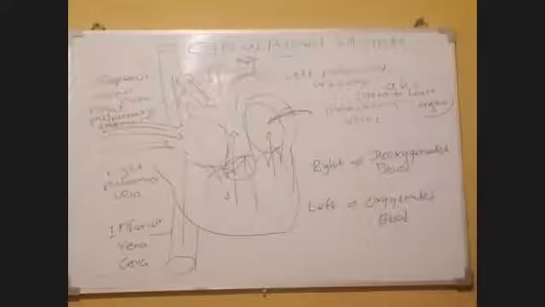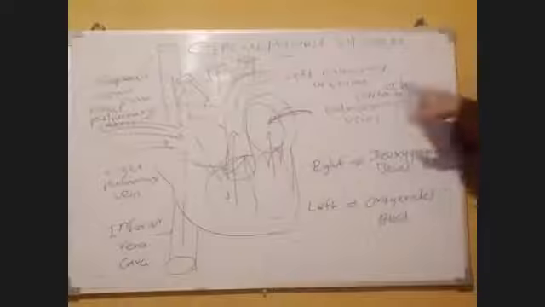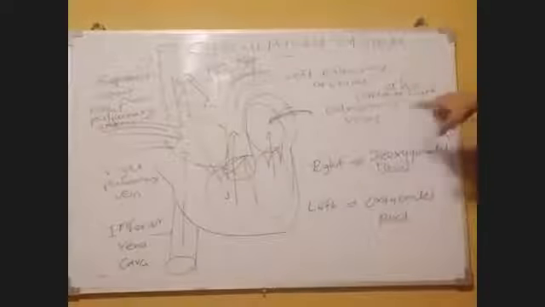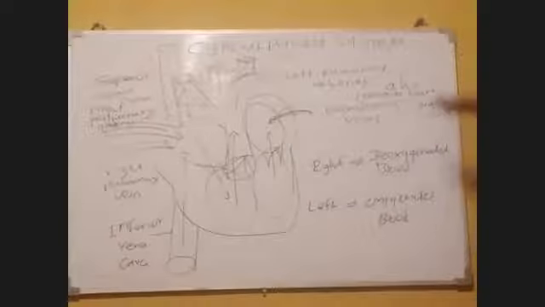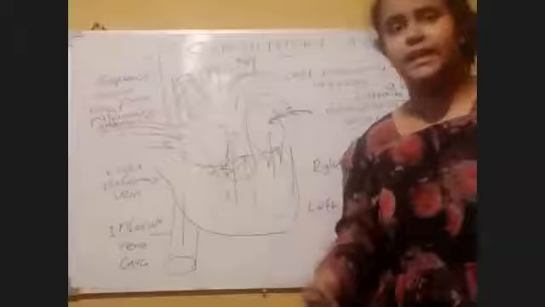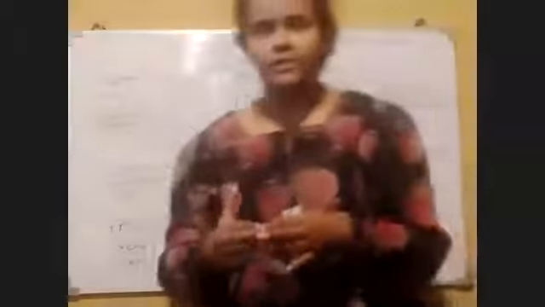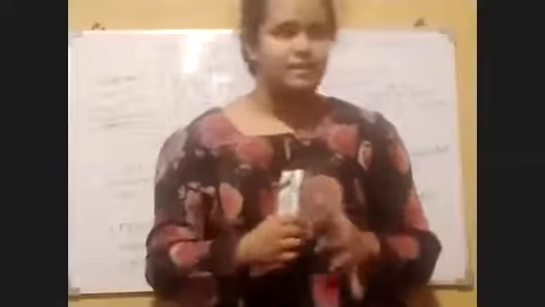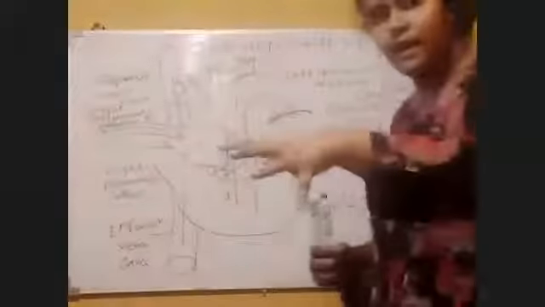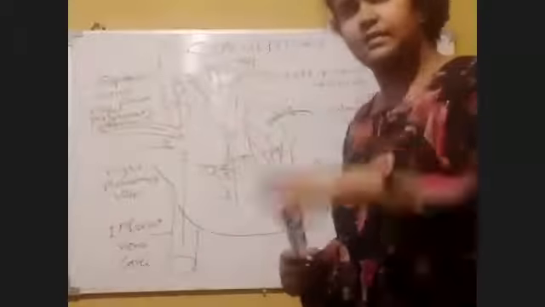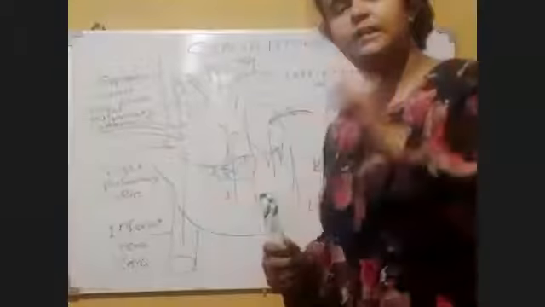Okay. So here, arteries transport blood from heart to organs. You have given me correct answers. The answers you have given me are very correct because you have said that deoxygenated blood is transported into the lungs. That is correct. That means from the heart into the lungs, deoxygenated blood is transported.